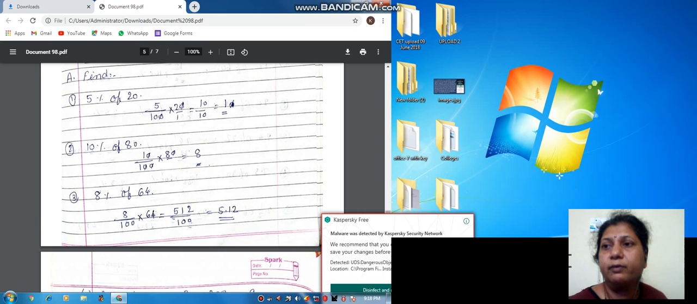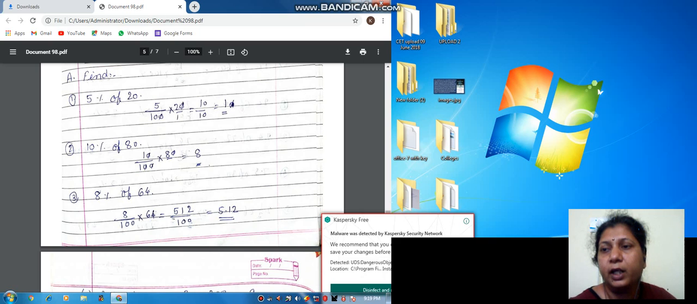Otherwise you can solve such like this. See here, 10 multiplied by 80 we get 800. Okay, 800 upon 100 we get 8. Both methods are same.